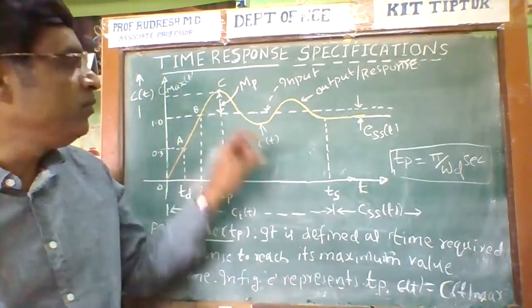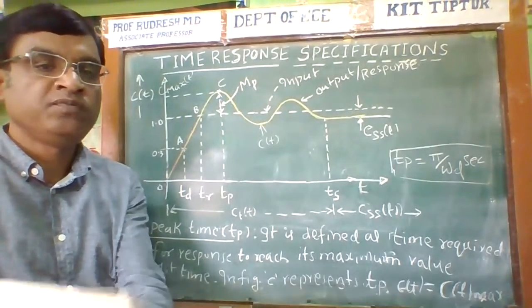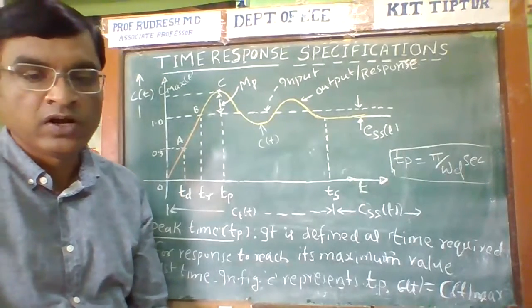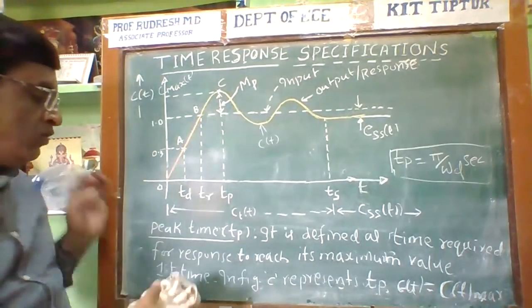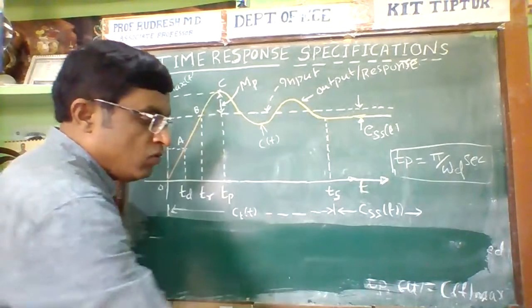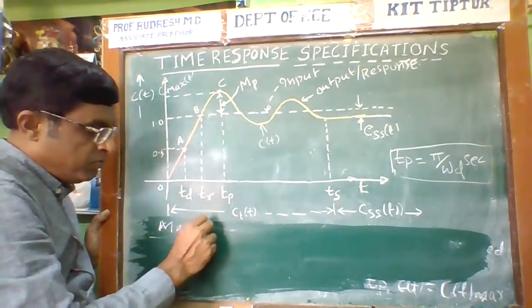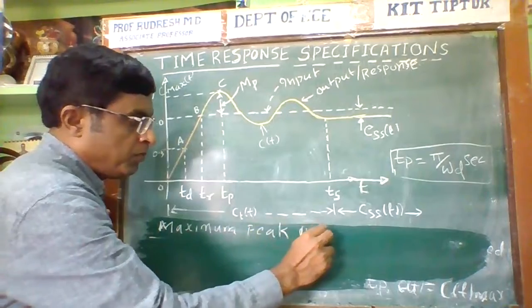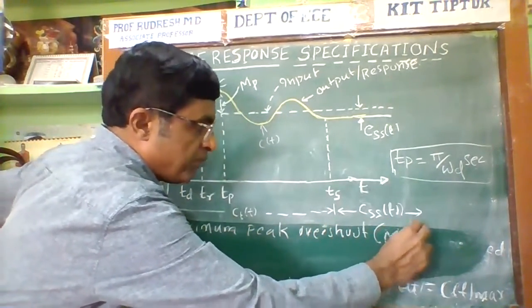Next, maximum peak overshoot. Another important time response specification of the second order system is the maximum peak overshoot, denoted by the symbol MP.